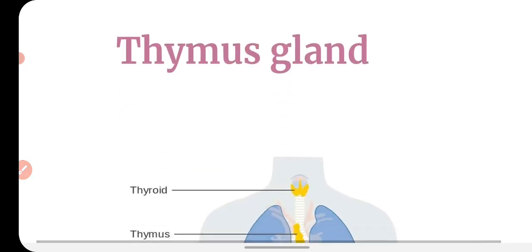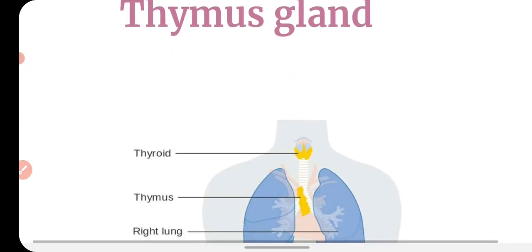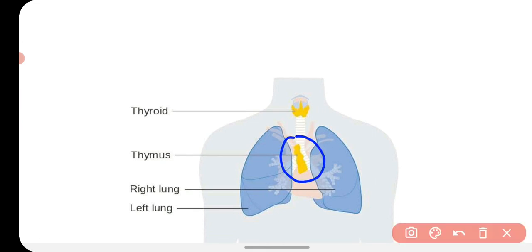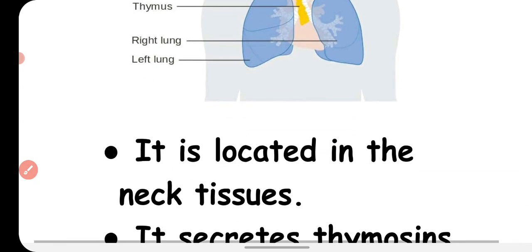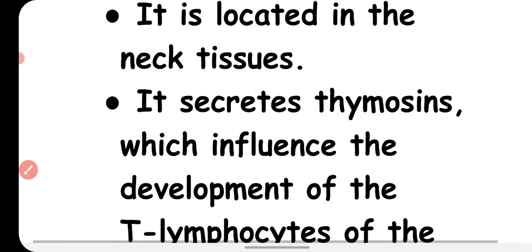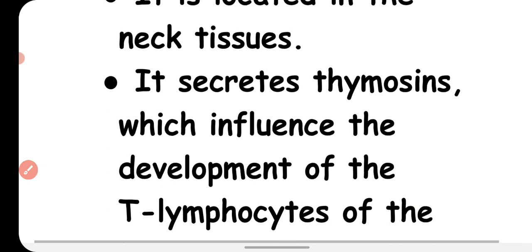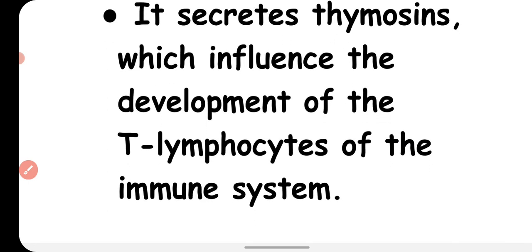Next is the thymus gland. The thymus gland is located between the lungs above the heart. Okay, this is the thymus gland, located between the two lungs and just above the heart. It is located in the neck tissues. It secretes thymosin, the hormone which is released from the thymus gland. Thymosin is responsible for the development of T lymphocytes of the immune system.